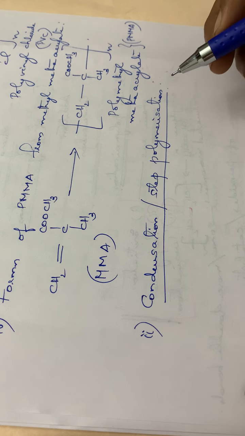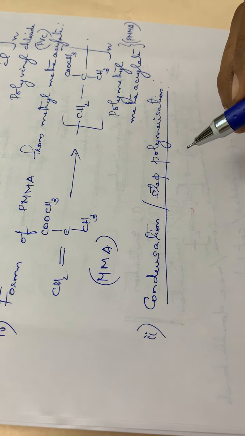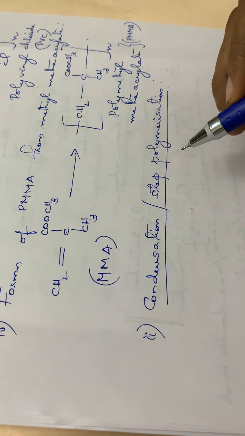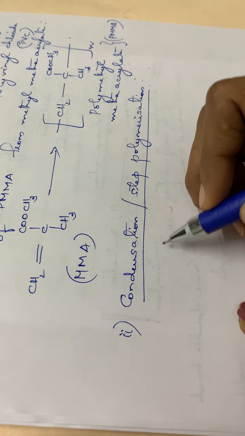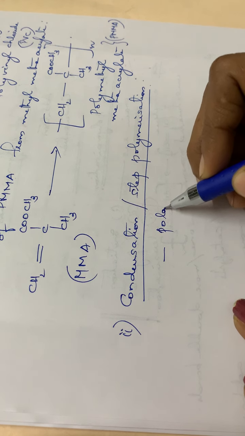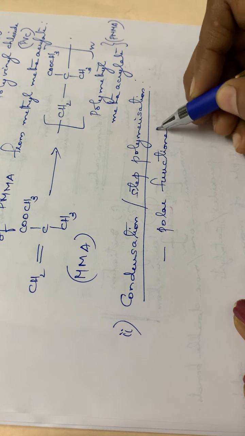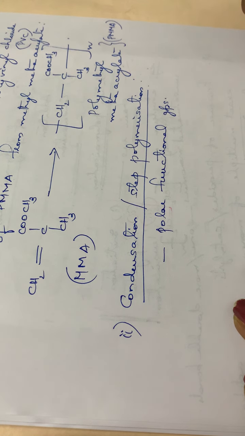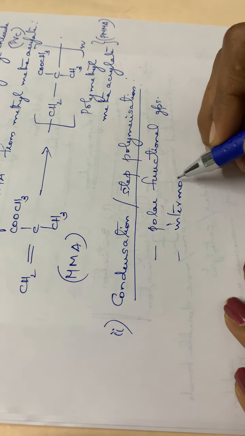See here, in condensation polymerization the reaction takes place between two monomers having polar functional groups.